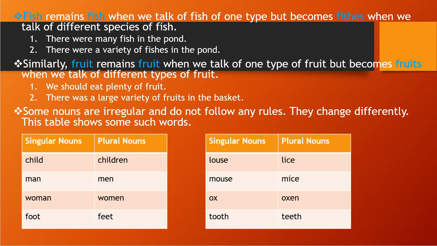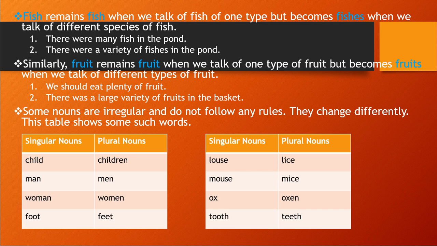You see, I have given two examples. There were many fish in the pond. There was a variety of fishes in the pond. Many fish, that is singular, right? And variety, that is plural. So fishes we have used.